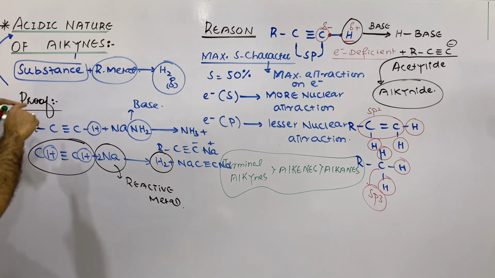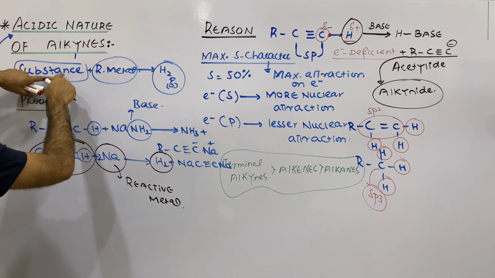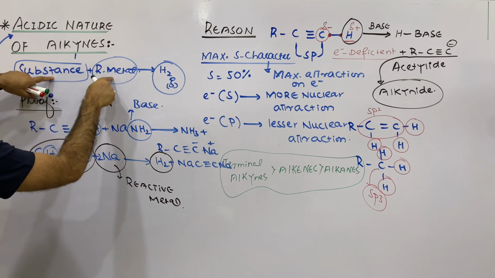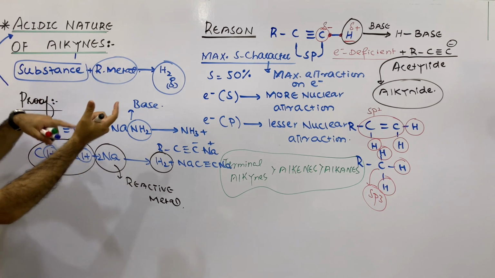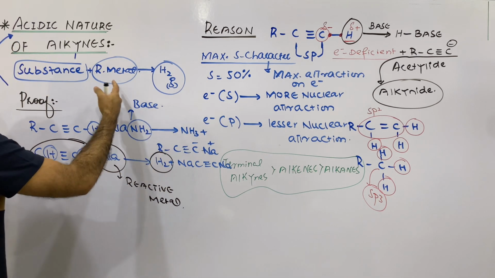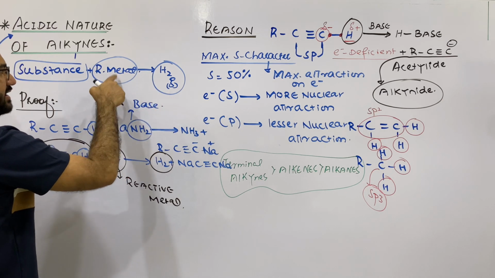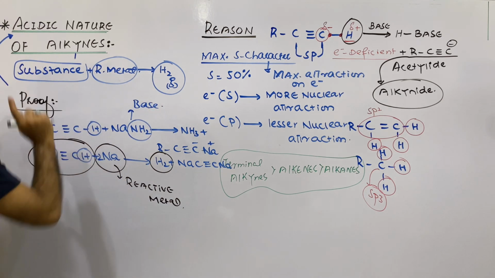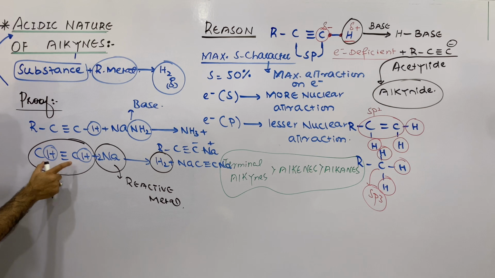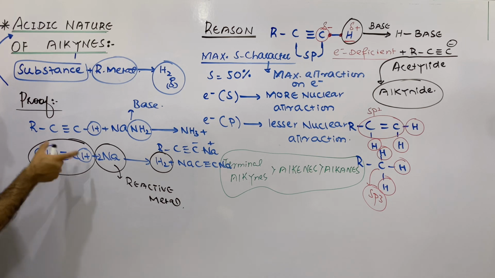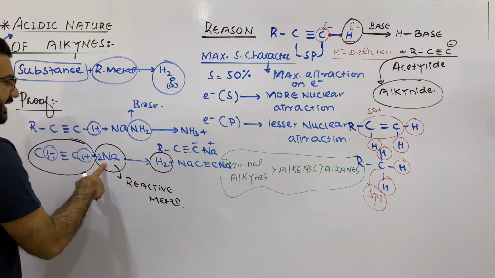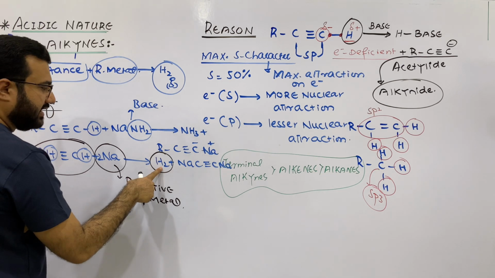And I have already given you the concept that if a substance reacts with some reactive metal, meaning alkali or alkaline earth metals, and it releases H2 gas, this is the proof that this substance is acidic in nature. So this reaction proves the acidic nature of ethyne, because ethyne is reacting with a highly reactive metal and it is releasing hydrogen gas.